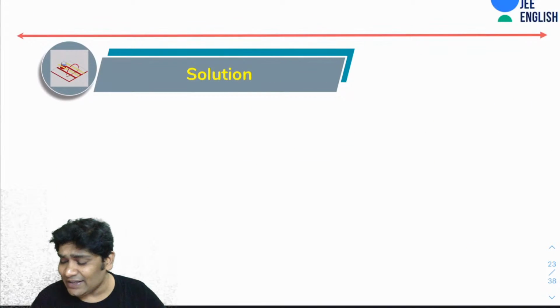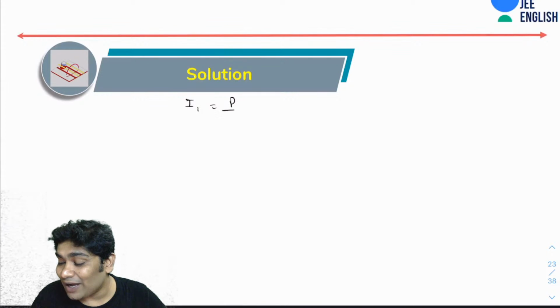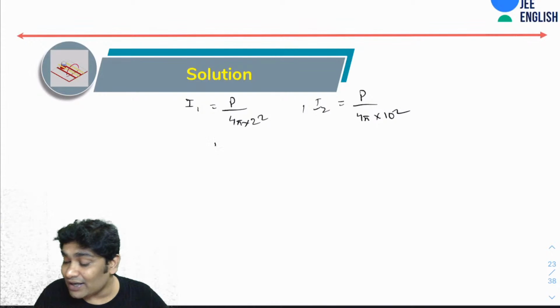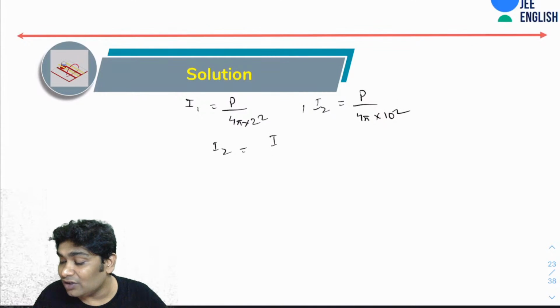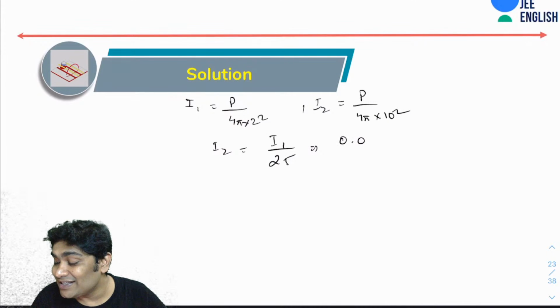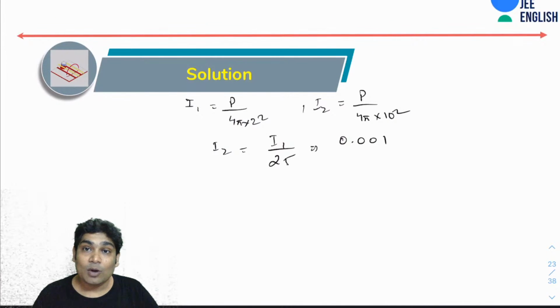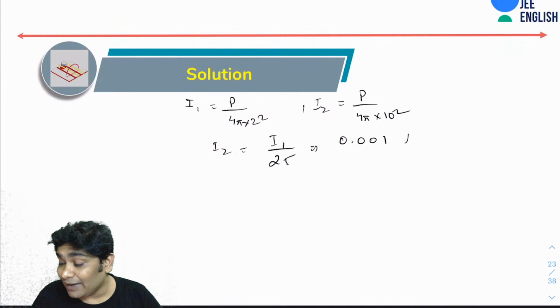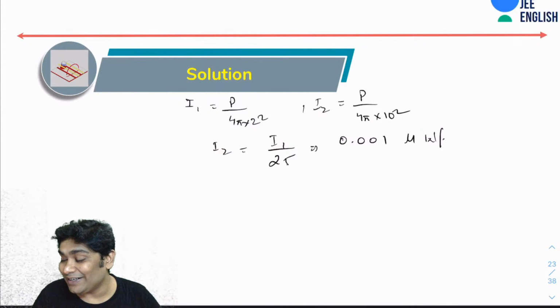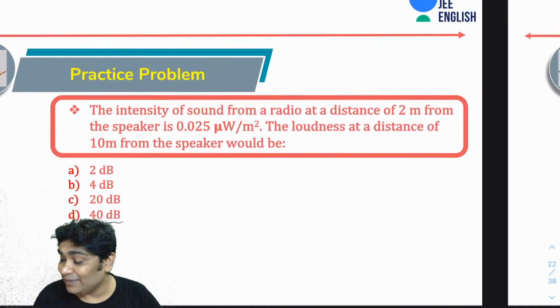So this is very easy. I1 would be equal to P over 4 pi into 2 square, and I2 would be equal to P over 4 pi into 10 square. So what you will realize is I2 would be equal to I1 over 25. So that would be 0.001 microwatt per meter square. All right.